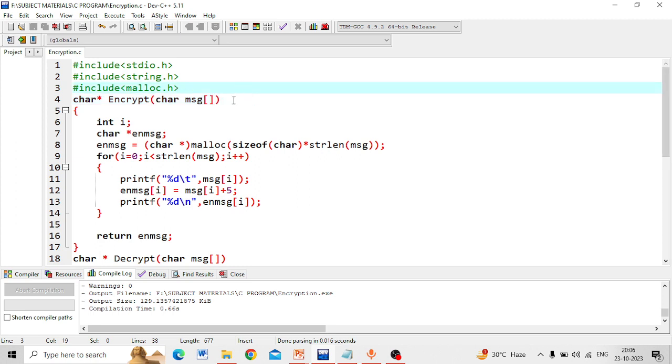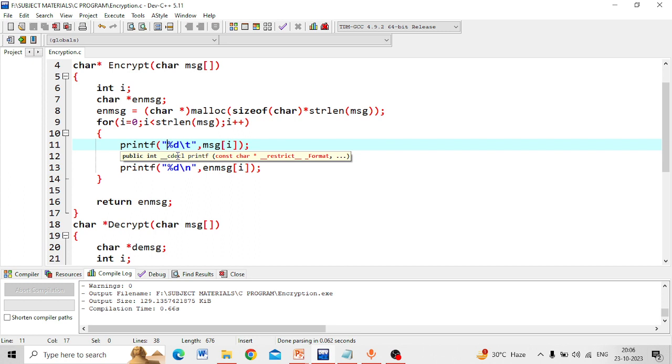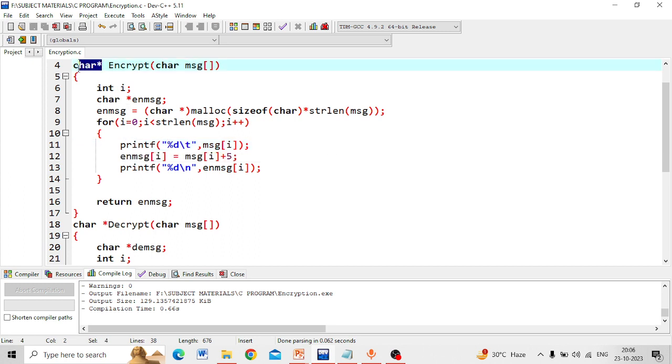And we have declared two user defined functions. One is the encrypt function, another one is the decrypt function, and those are returning character pointers, or we can say strings. Whenever we want to return a string, we have to go with a char pointer, which takes the first character's address position that could be given to the receiver side to process each character until the null which is stored in the string.